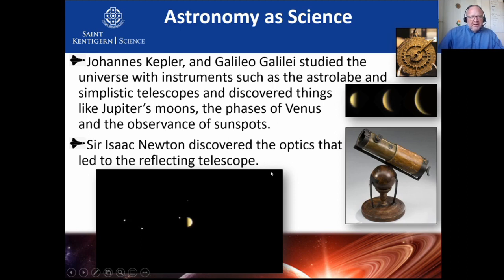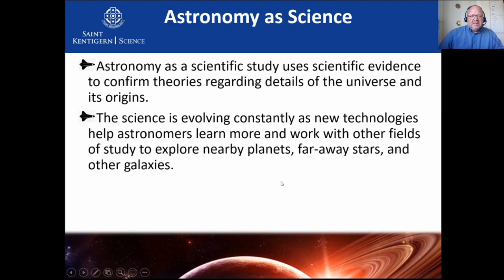And then Isaac Newton, this is an example of his first proper telescope, and it's called a reflecting telescope. So he would look into there and see the image that is being captured. And astronomers call these things light buckets because they want to catch as much light as they can. All right, astronomy is science. Okay, we use scientific evidence. It's constantly evolving with new technologies and so forth,